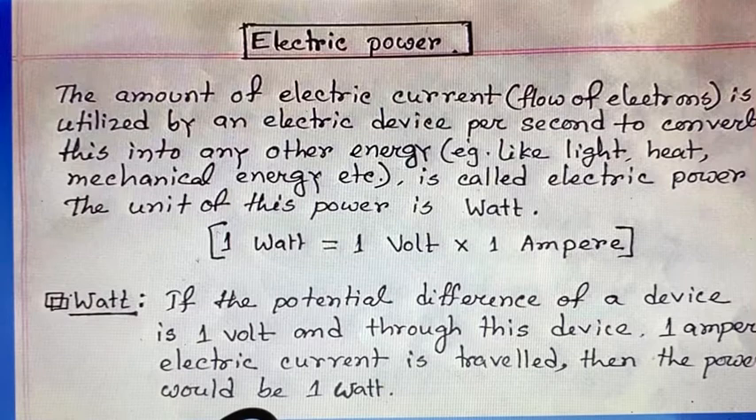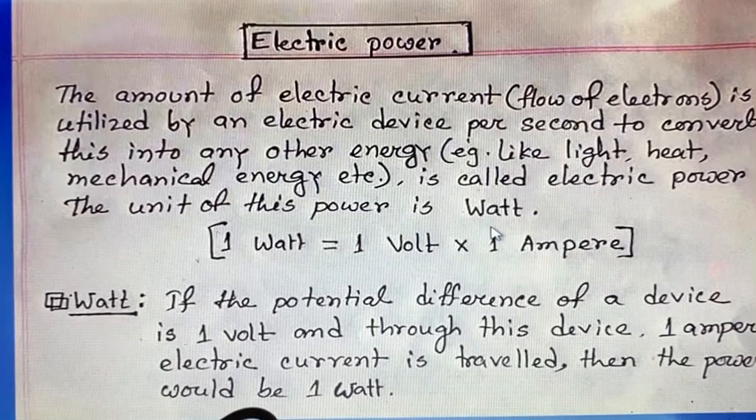Let's know about the electric power. We know the amount of electric current, that means flow of electrons, utilized by an electric device per second to convert into any other energy such as light energy, heat energy, mechanical energy, and so on, is called electric power. The unit of this power is 1 watt.